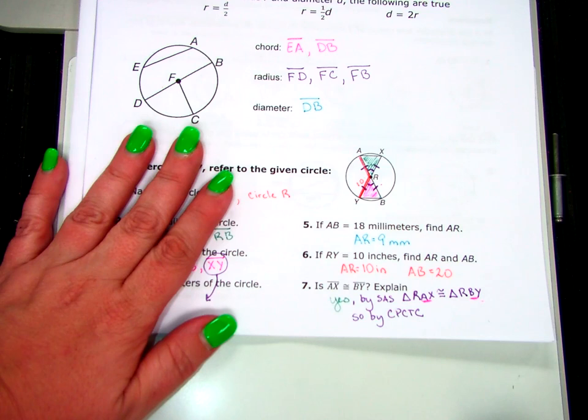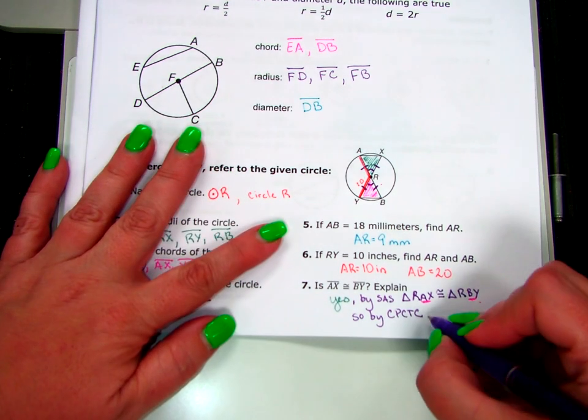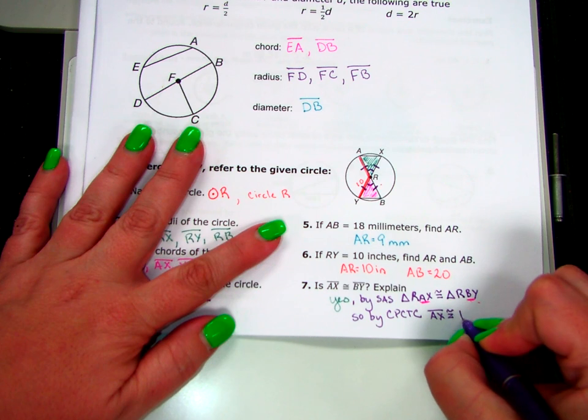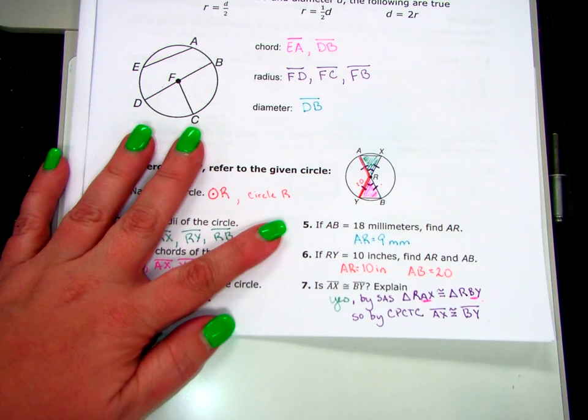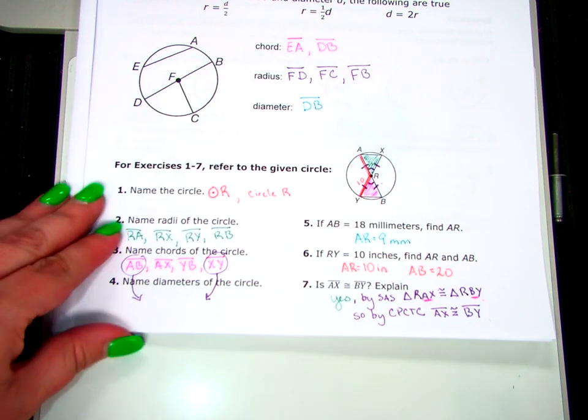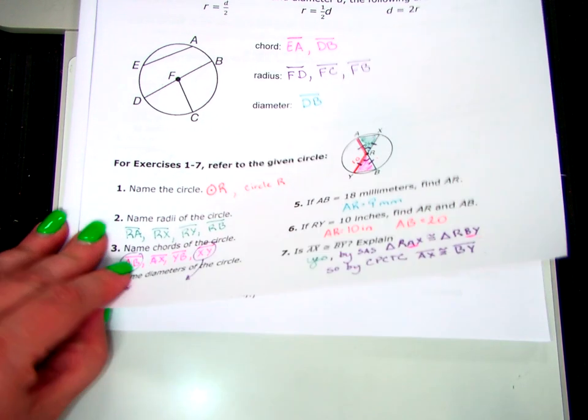CPCTC. AX is congruent to BY. Questions? All right.